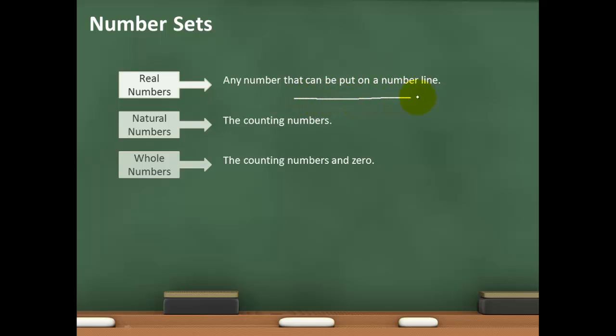And remember, your number line is basically a straight line where you can put some numbers on it. You can put some increments here, and any number that you can plot on your number line is going to be considered a real number. For instance, if I wanted to plot the number 2, then I'll go to 2 on my number line and put a circle or a dot there, and that'll be the number 2. So any number here that you can see or that you can think of is going to be a real number.